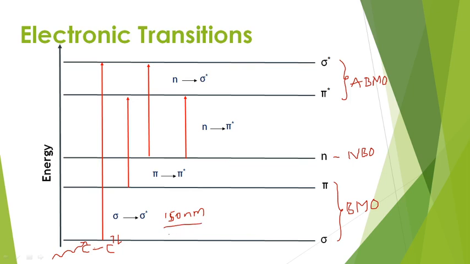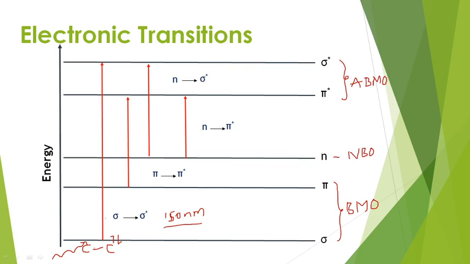UV region is observed at the range of 200 nanometer to 400 nanometer. So that's why we cannot visualize these transitions. These transitions can be observed, or this transition can be captured, only under vacuum conditions, because this ultraviolet transition, that is, vacuum ultraviolet transitions or absorptions, can take place at atmospheric conditions.